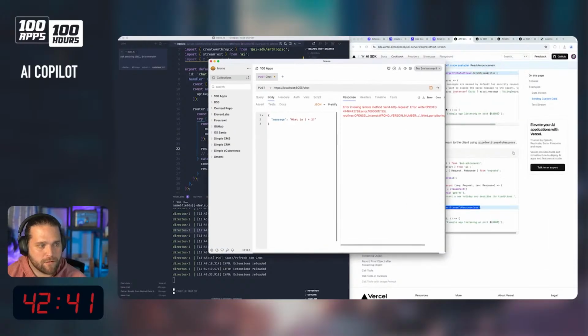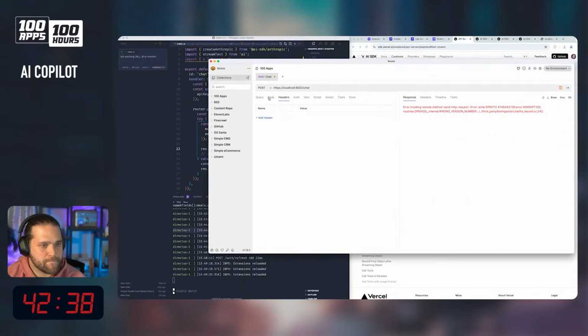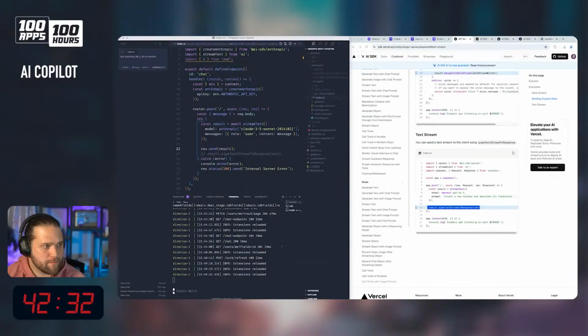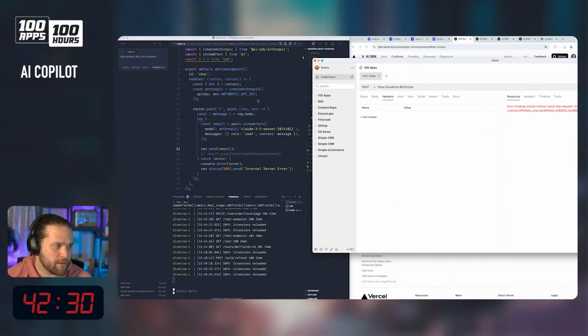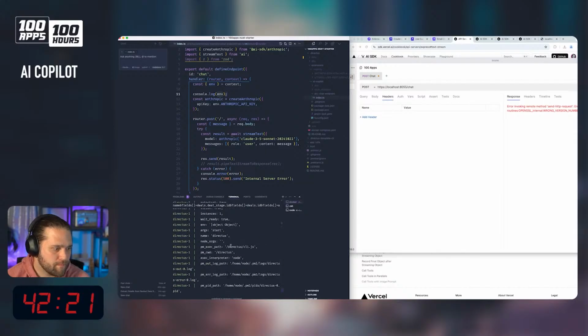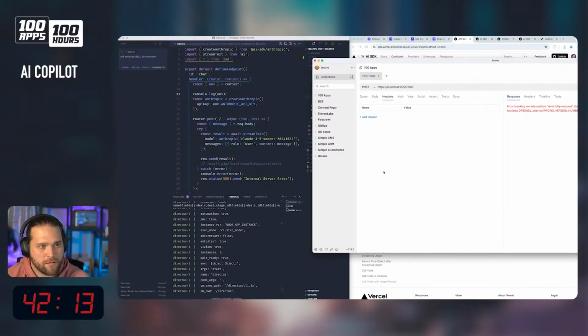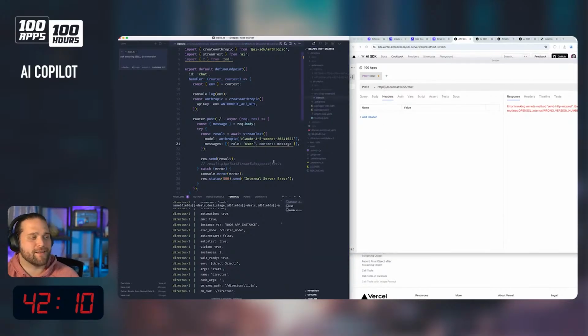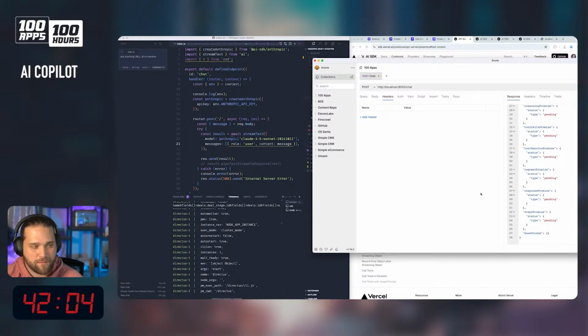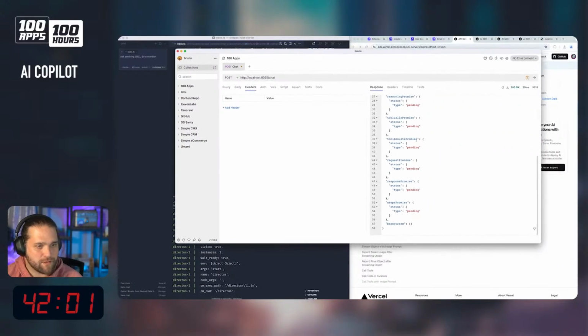What is this showing? Stream text, create Anthropic API key. Console.log. Do we have the actual env? We do have the env. Did I name it the correct thing? Oh, God, what an idiot. HTTPS should be HTTP. Base stream. Send result.